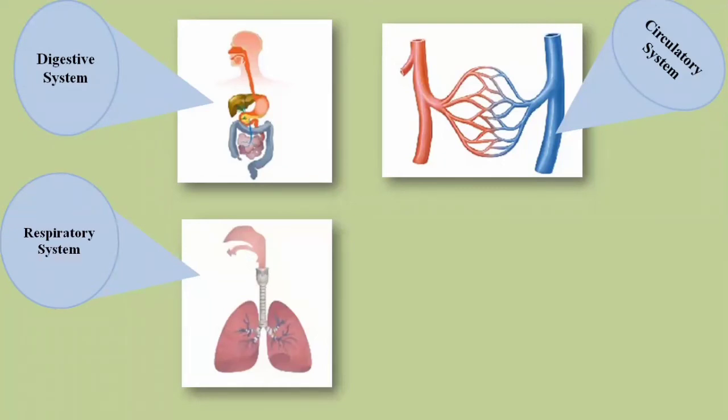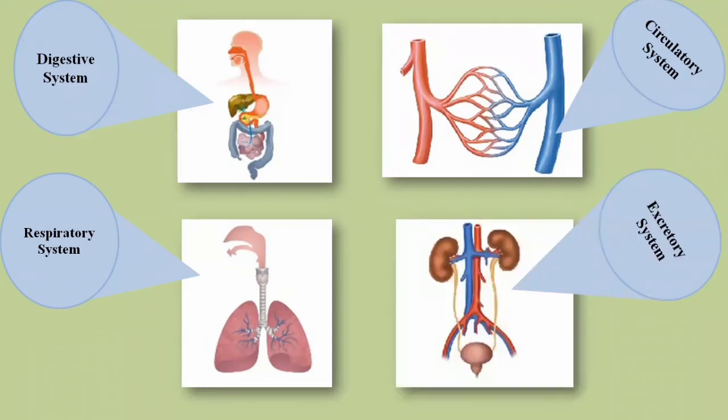Smooth muscle tissues also make up different parts of the respiratory system. It is also the main component of different parts of the excretory system, just like ureters and urinary bladder.